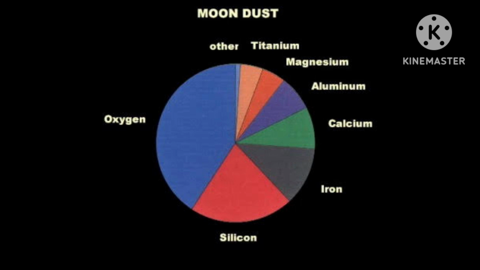And 16 is auric, means gold. 17 is lithium. 18 is beryllium. 19 is zirconium. 20 is niobium. 21 tantalum.